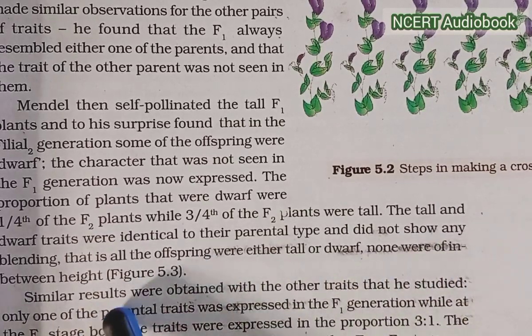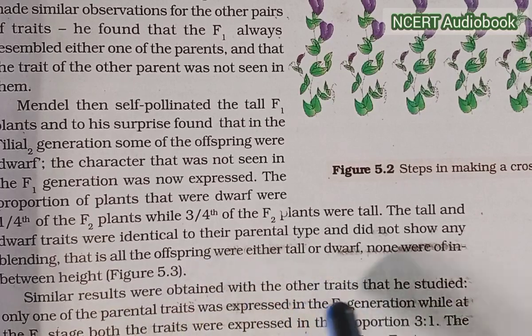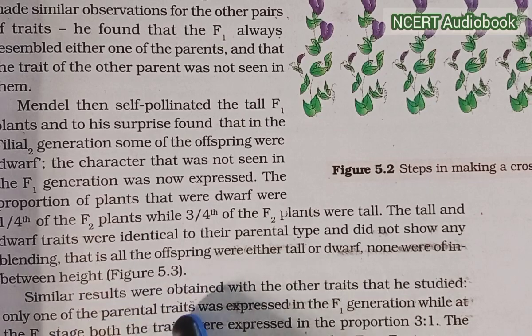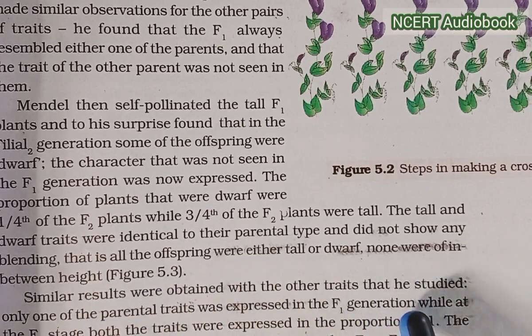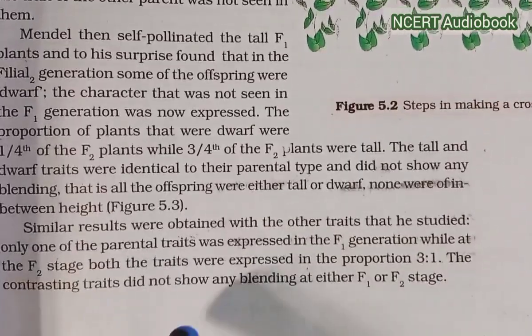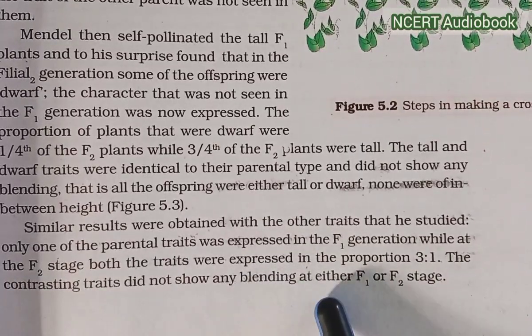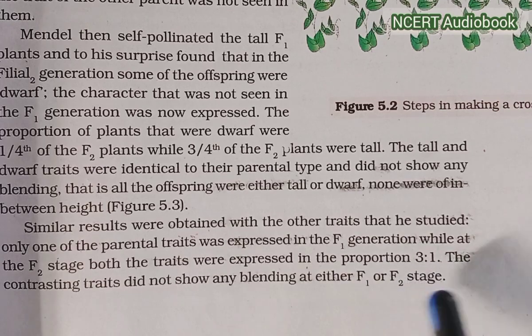Similar results were obtained with the other traits that he studied. Only one of the parental traits was expressed in the F1 generation, while at the F2 stage, both the traits were expressed in the proportion of 3:1, and the contrasting traits did not show any blending at either the F1 or F2 stage.